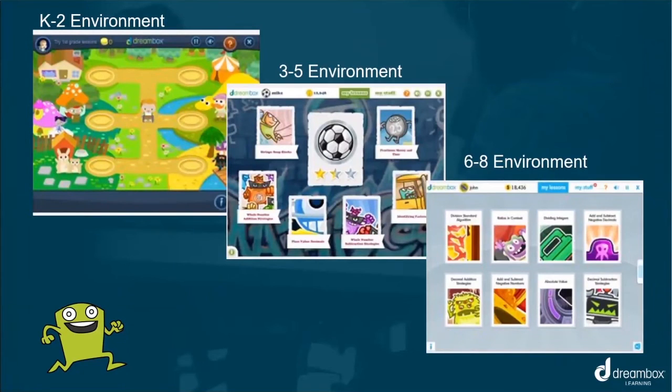DreamBox has 3 learning environments. K-2 students will have 4 stories that your children can select. They will progress through the story as they solve math problems. The 3 to 5 environments are a little more mature. Students will select their next best lesson within the lesson chooser. Then the 6 to 8 environment matures again. Students also select their next best lesson from the lesson chooser. Students are supported mathematically with the content that is at their level.